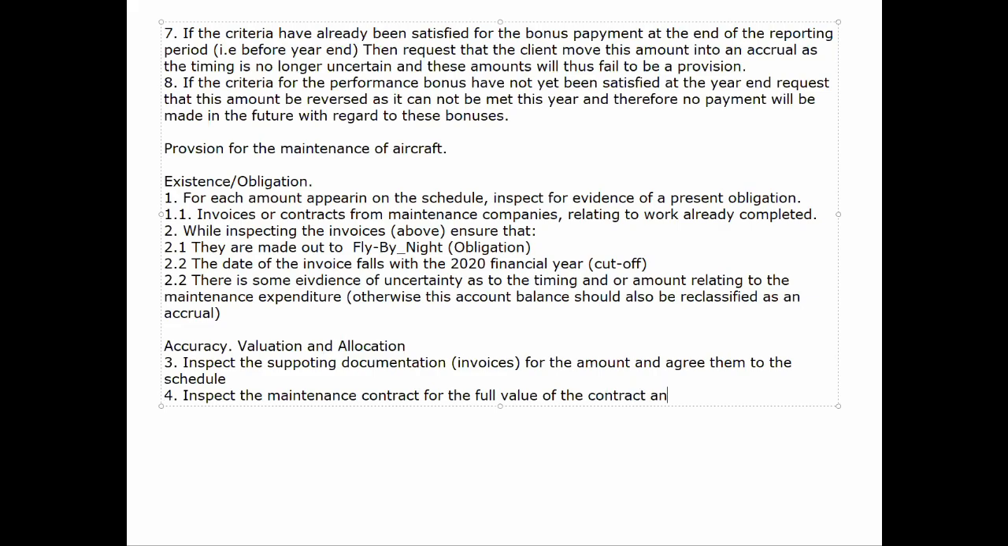So back to accuracy, valuation, and allocation. We want to trace all of the amounts that need to be paid to invoices. We want to confirm that the invoices are actually appearing on our schedule. And the next thing we want to look for and understand is that the maintenance contracts, we want to make sure that